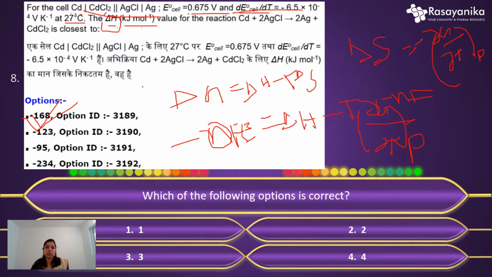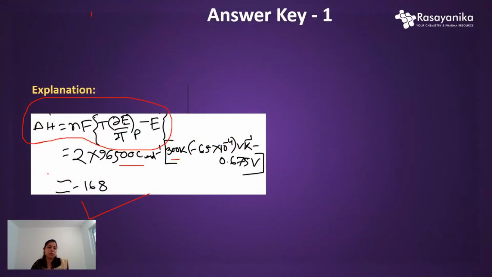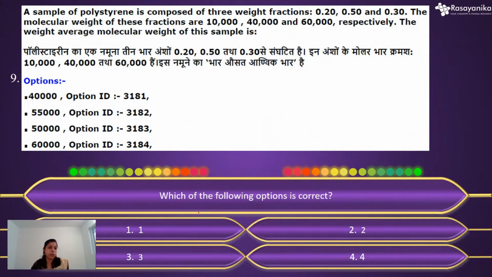The calculation is sometimes lengthy because you have to derive something. One thing I want to say, if you can remember this particular equation, then it is very, very easy for you to calculate. But sometimes this type of large mathematical formula we cannot remember, right? So we need to first derive those, then put the value there, and it will be easy for us. If you have very good practice, it will take just 30 to 40 seconds, or hardly 1 minute, to get this value. Okay. So if I am clear to everyone, then I would like to move to our ninth question.